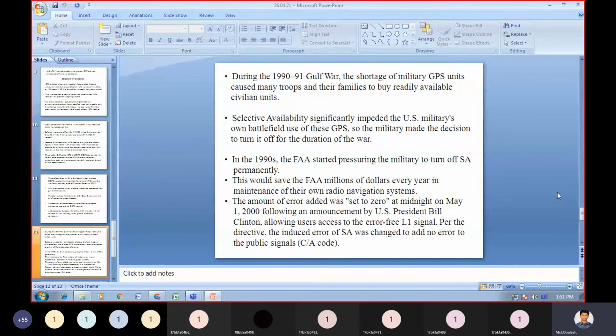In the 1990s, the FAA started pressuring the military to turn off SA permanently. This would save the FAA millions of dollars every year in the maintenance of their own radio navigation system.